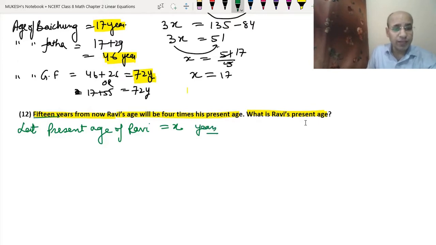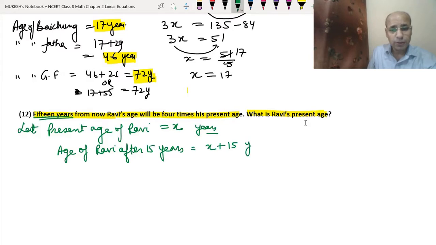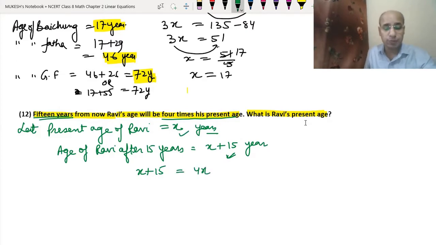Okay. 15 years from now, that means 15 years ahead. So we will add 15 years to the present age. So the age of Ravi after 15 years will be x plus 15, because we add 15 to x. It will be 4 times his present age. That means x plus 15 will be equal to 4 times his present age, that means 4x. Or you can say that 4x will be equal to x plus 15.